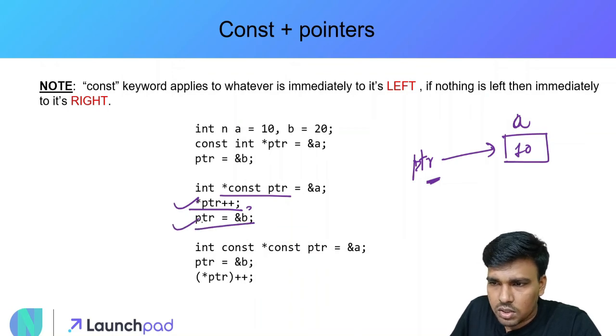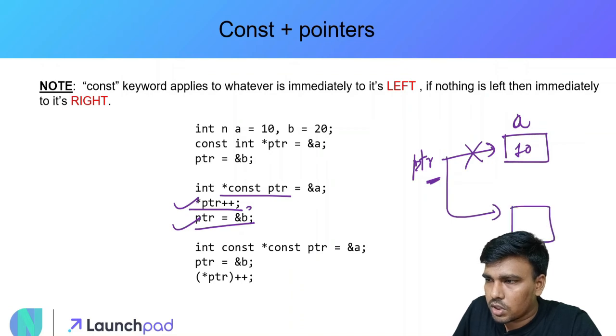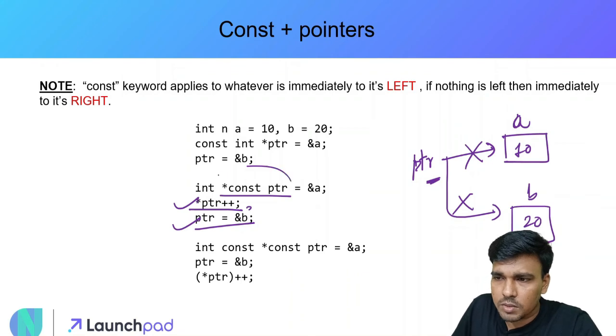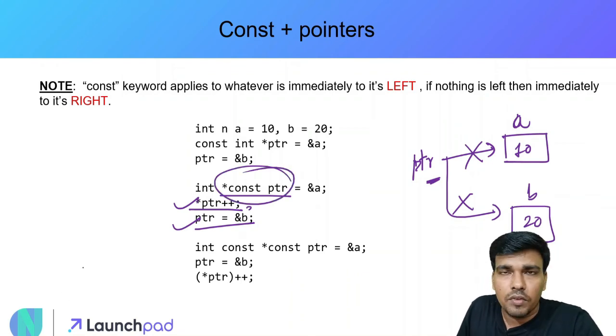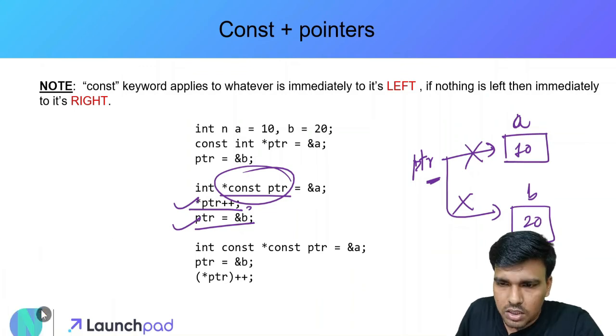Even if I try to do this, यहाँ पे मैं क्या कर रहा हूँ? I'm making this PTR to point to another location, to a fresh new location like B. ये भी हम करने की कोशिश कर रहे हैं. This will also yield me an error. ये दोनों ही हमें compile time error देने वाले हैं. Why? Because this pointer is a constant pointer and we cannot modify this PTR to which it is pointing to. And let's see the third example.